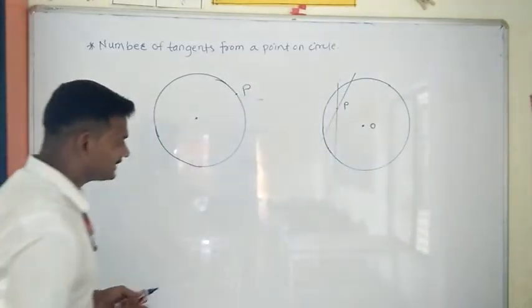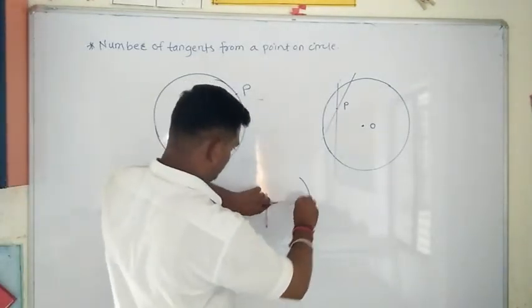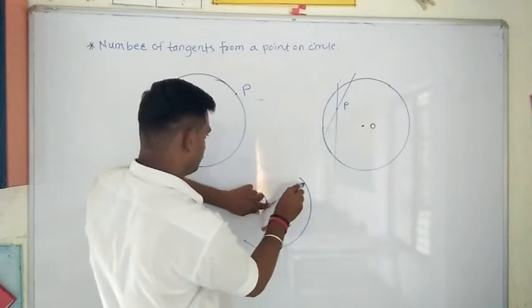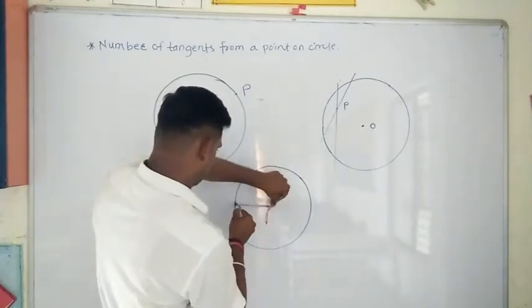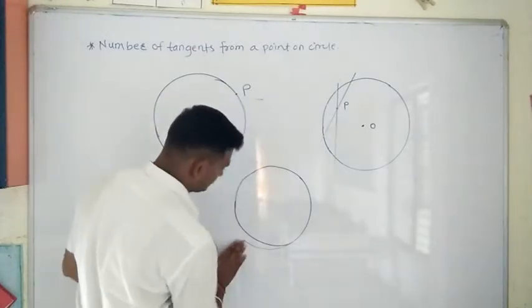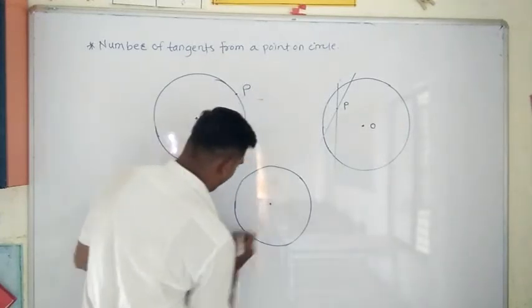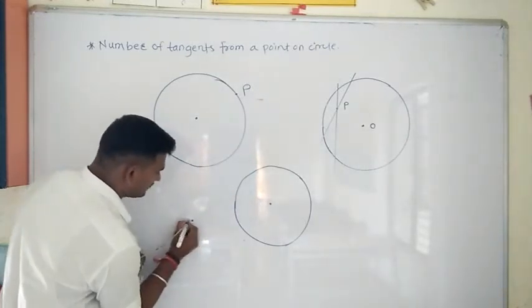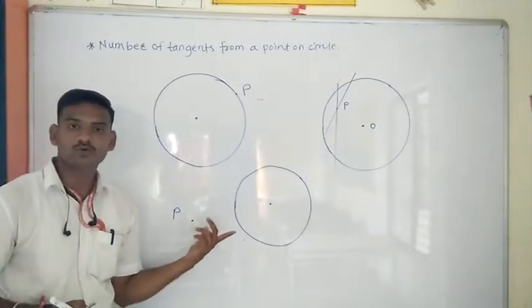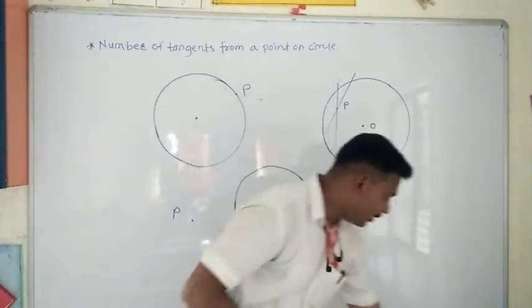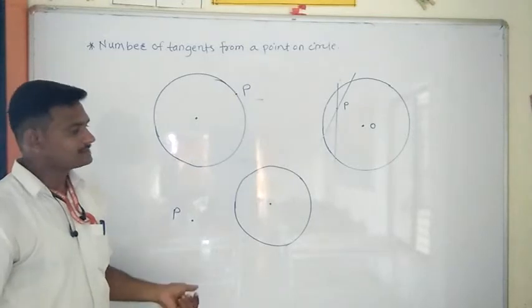Now I will consider the third case also. See here. What is the third case? I will draw the circle first. Okay, consider this is a circle. Now, I consider a point which is external to the circle. Suppose the point P is outside the circle, that is, the point P is external to the circle. Now, how many tangents can we draw from a point which is external to the circle? Can we guess?